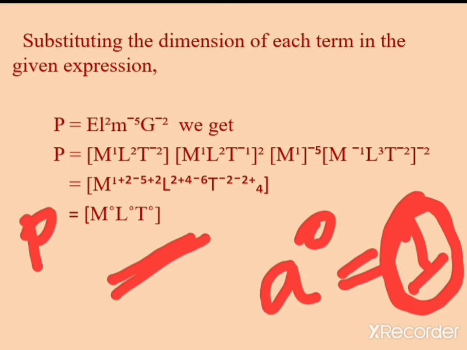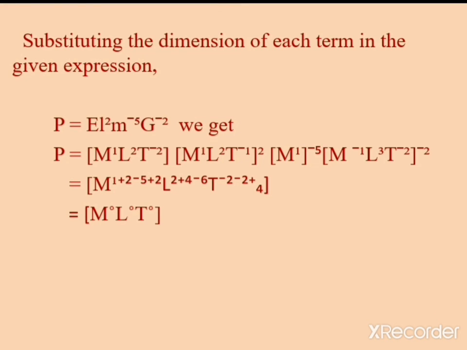So that means P is a number. After the simplification of the dimension, or after the dimensional analysis of this expression, you will get P as a pure number. So we can say P is a dimensionless quantity, and this had to be proved according to your given problem.